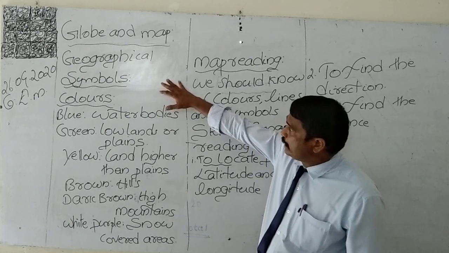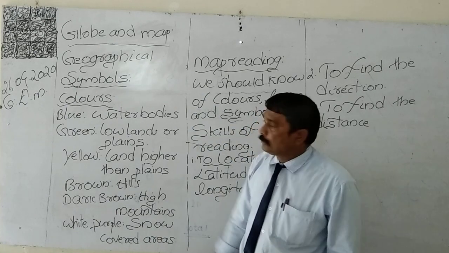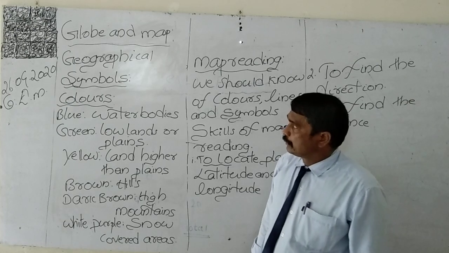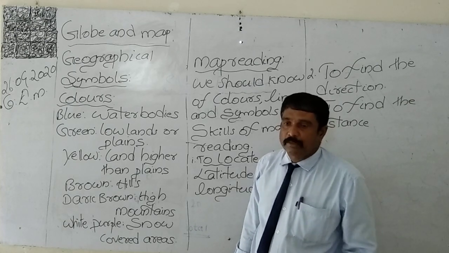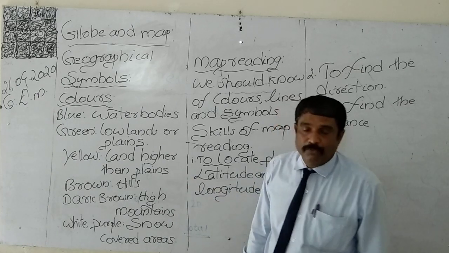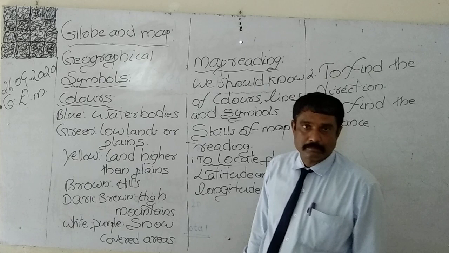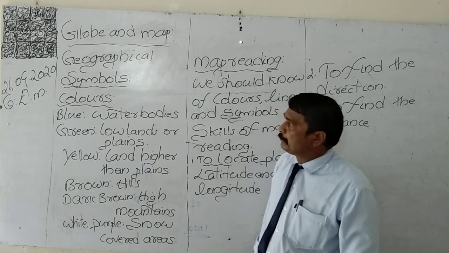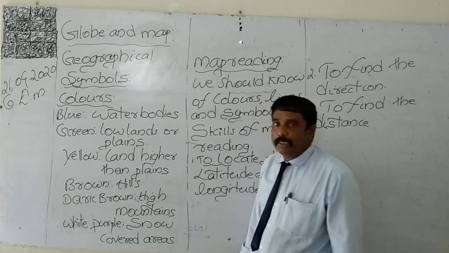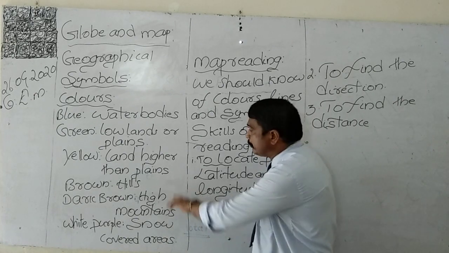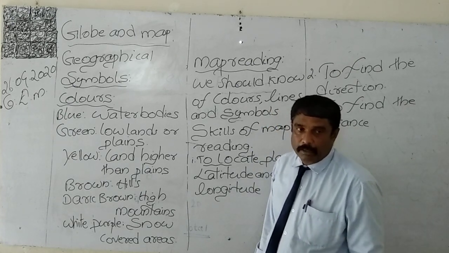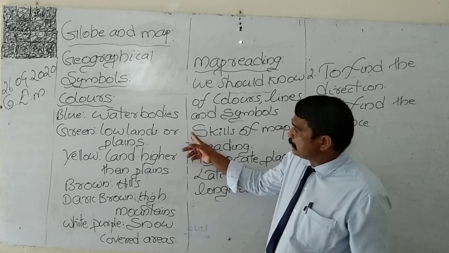During the last 2-3 days, we have been studying about globe and map. Now, the last part of the lesson we have studied is geographical symbols. What is the meaning of geographical symbols? While we are reading or studying the map, there are so many symbols on the map.